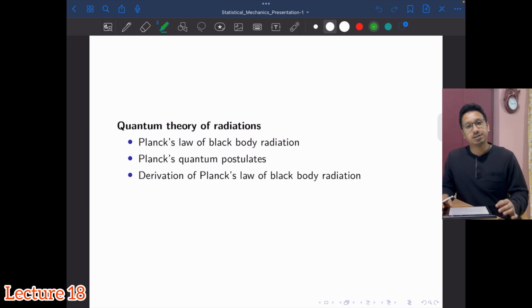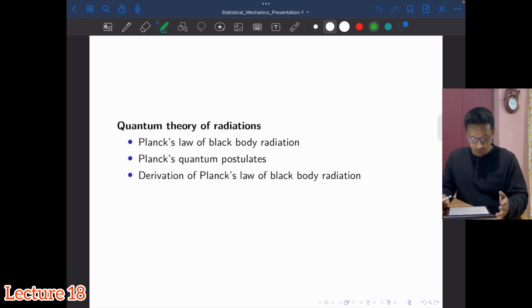The blackbody spectrum was obtained experimentally in the experiment performed by Lummer and Pringsheim. Then Lord Rayleigh and Wien, with the Rayleigh-Jeans law and the Wien distribution law, attempted to explain these experimental observations.